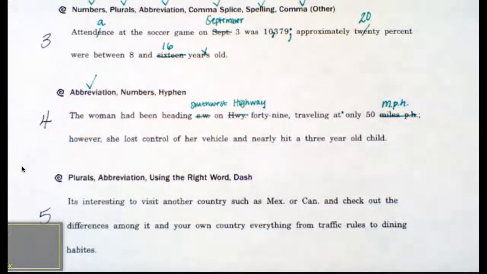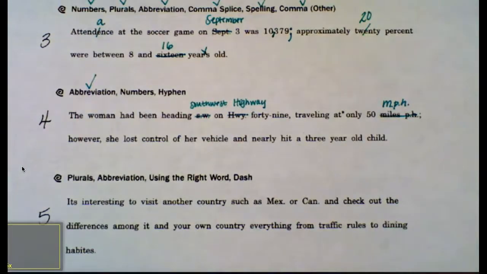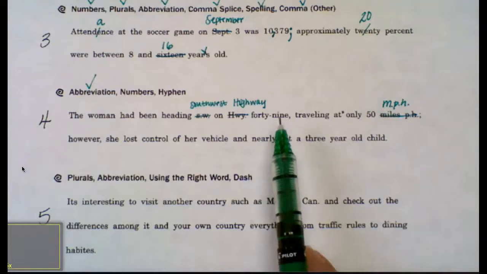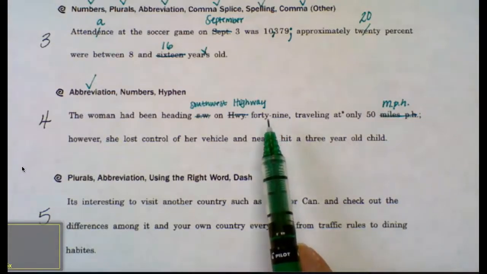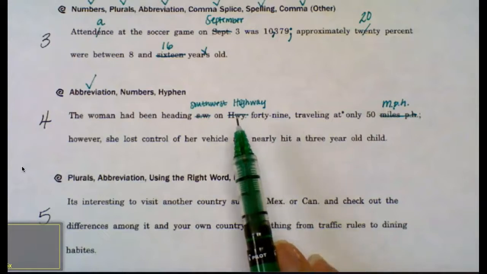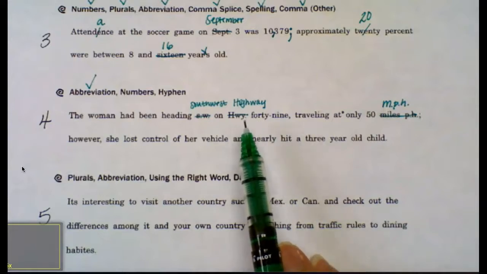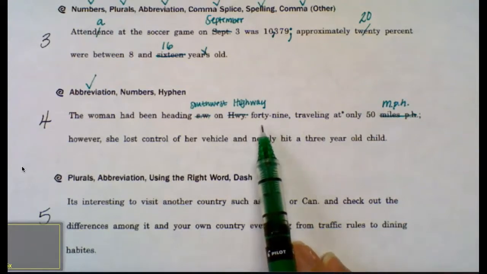Next, we also have an issue with numbers. When we talked about our number rules, I mentioned that when we have identification numbers, it's okay for us to use the numerals. So identification numbers include highway numbers. For that reason, I'm going to replace the written out 49 with the numerals.